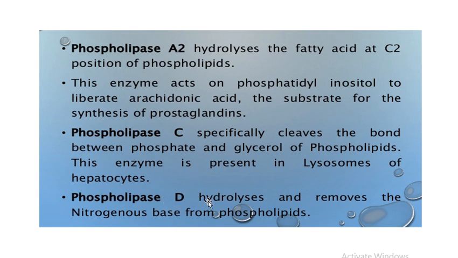Phospholipase D hydrolyzes and removes the nitrogenous bases from the phospholipids. So, by the action of phospholipase D, the phosphate group remains attached with the diacylglycerol, in the form of a phosphatidic acid.